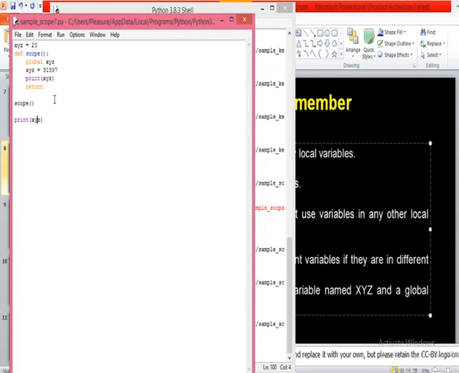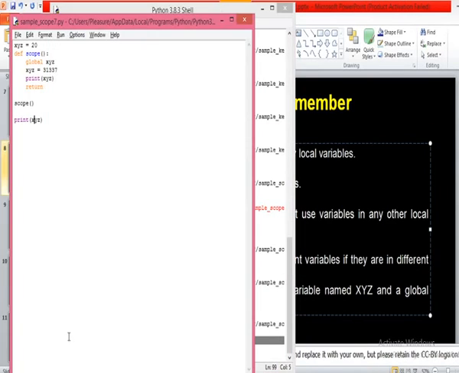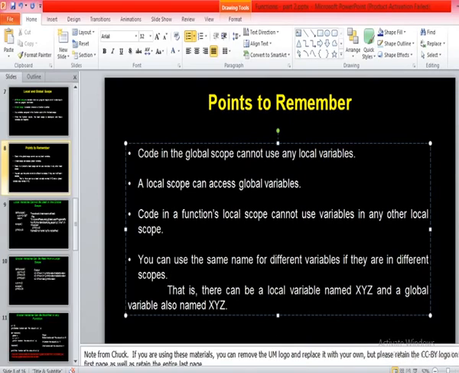I modified the value of the global variable. That's why in the function it has displayed 31,337, and in the global scope xyz will again display the value 31,337. So that's why the output is 31,337. Did you get this one now? So this is what I discussed with the first one.